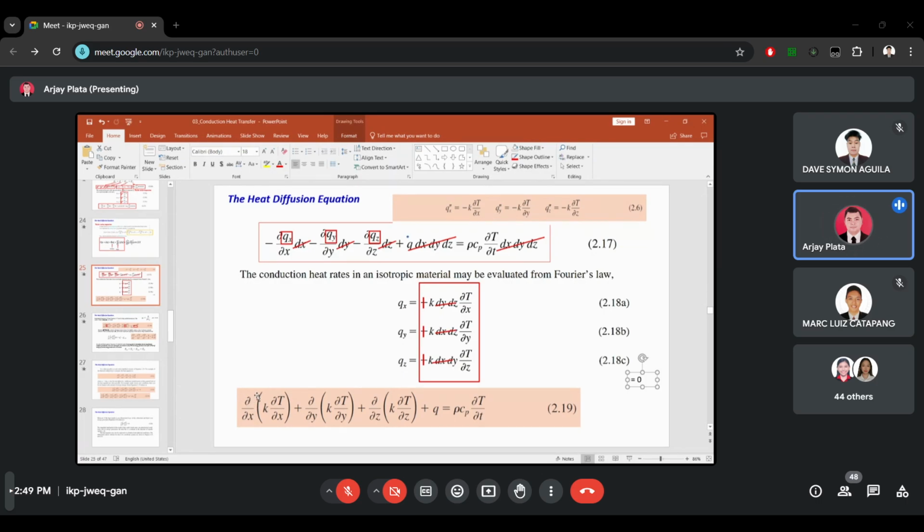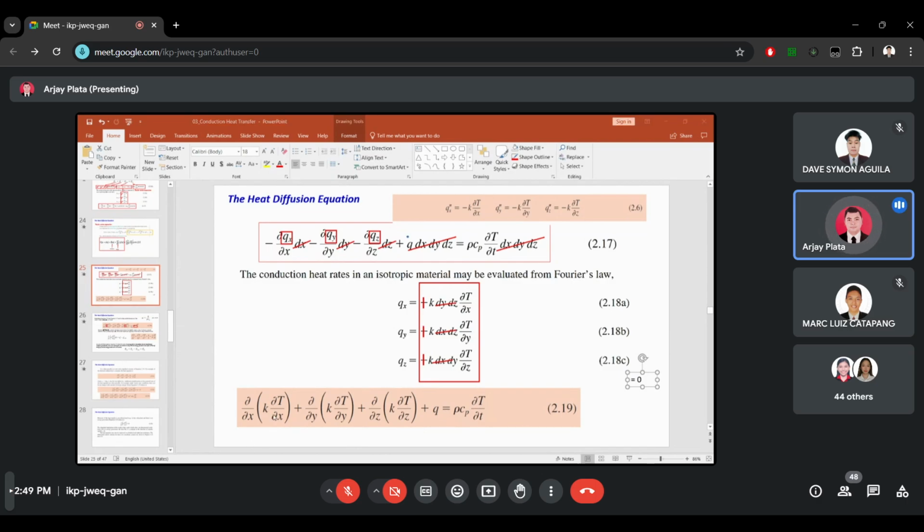We have the partial derivative with respect to x of k times partial derivative of T with respect to x, plus partial derivative with respect to y of k times partial derivative of T with respect to y, plus partial derivative with respect to z of k times partial derivative of temperature with respect to z, plus q equals rho Cp times partial derivative of temperature with respect to time. So that's our equation 2.19.